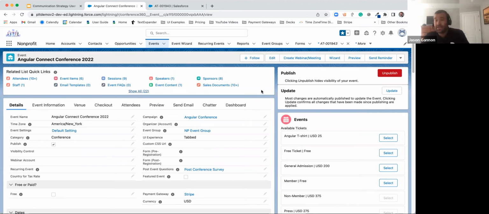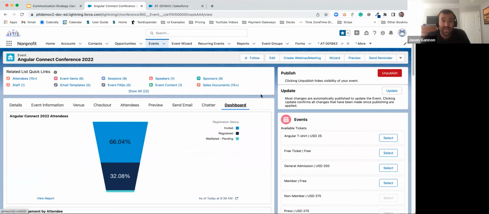I also want to make sure that everyone in my organization knows how we're pacing and going to achieve that goal. I want to enable them to actually come in here and check out, see how we're doing without having to reach out to me, sending me an email, calling me, slacking me. I'm enabling them to come right to this very same event record and see how we're pacing towards that 50% goal. So right here, we can see out of all the invites we've sent out to our customers and prospects, we have a 32% registration rate so far. 66% of people have still not registered.